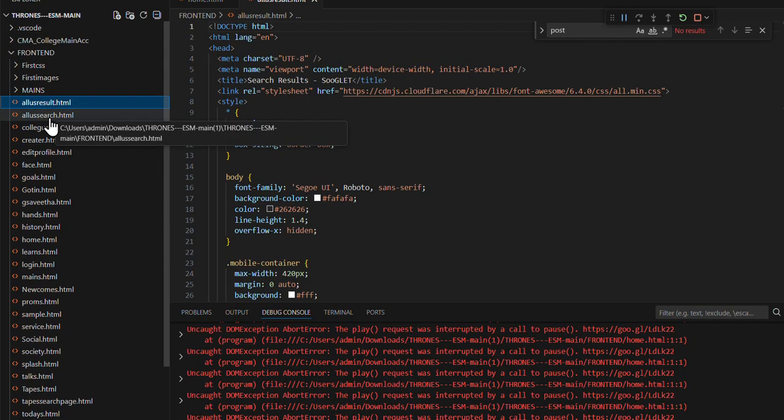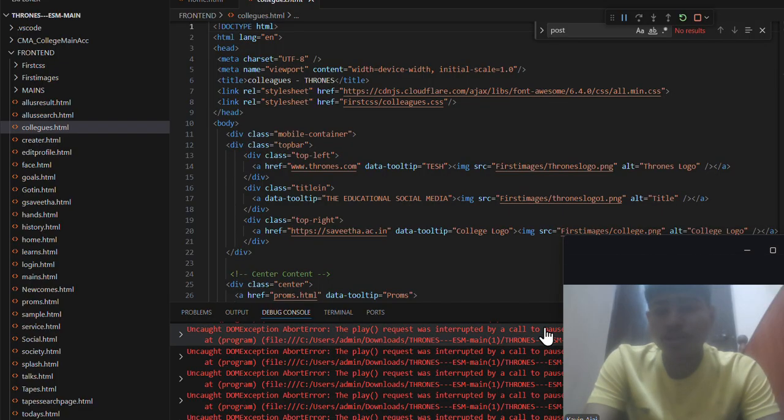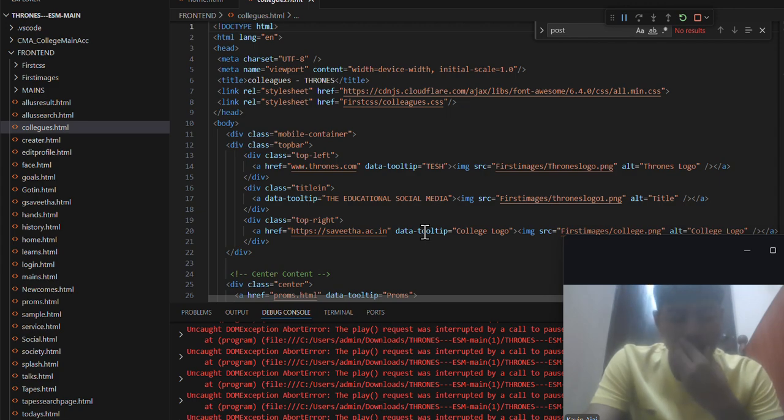There is a search bar, for searching colleagues, through which friends will be connected. Yeah, as I said, there is also an option of friends. In this app, instead of a friend request, there is an option called mate request, in which we can connect with our friends. One other important feature of this Thrones application is creating your own personal channels. This application also offers users, in our case faculty members or students, the option to create their own channels and host their educational content.